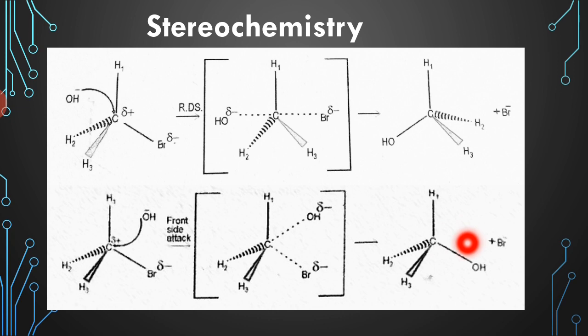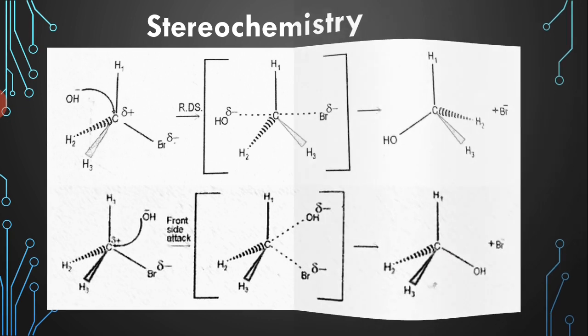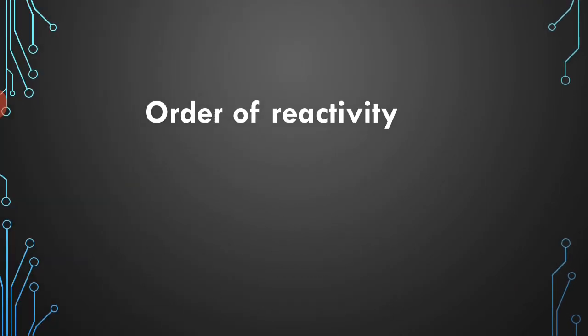Therefore the configuration of the carbon is retained. This is known as the retention of configuration. If instead an optically active substrate is taken, the backside attack would lead to inversion of configuration. Okay, understood?